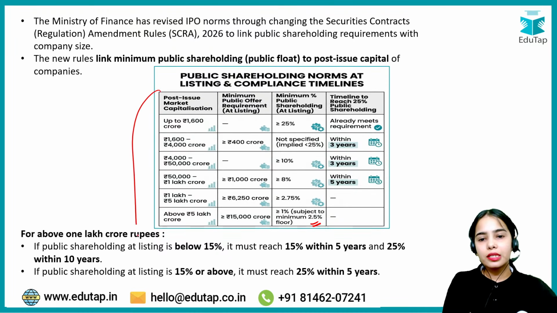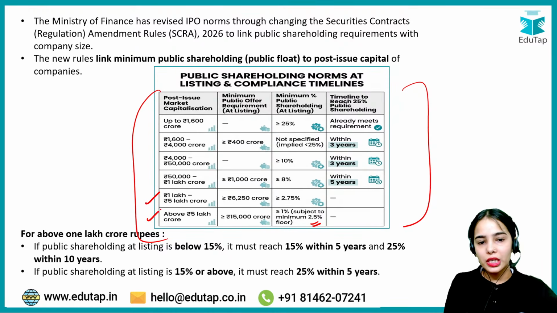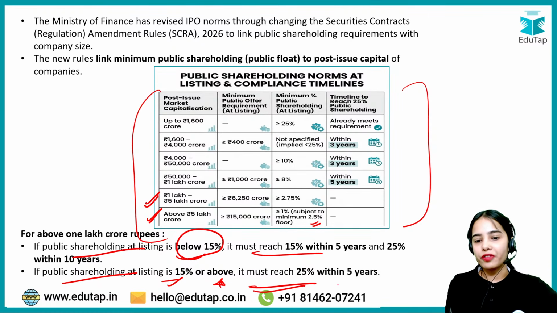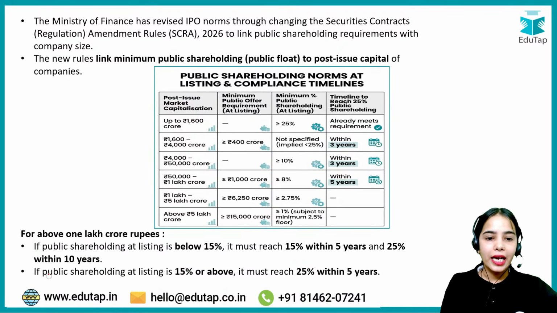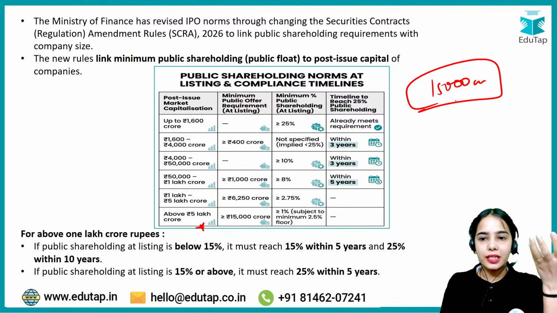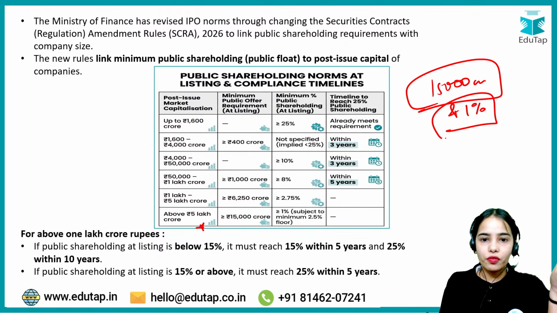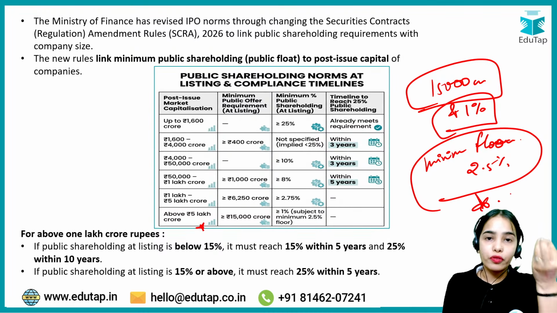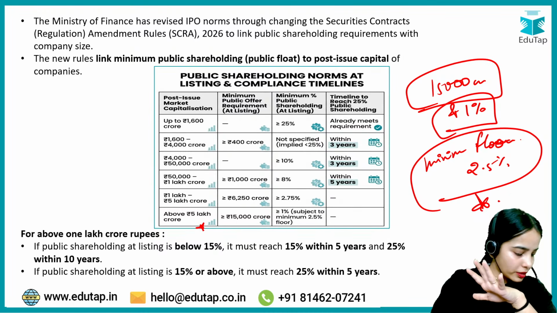This is the idea. Now this is the table that you have to remember. For the last two categories, if the public shareholding at the time of listing is below 15%, it must reach 15% within 5 years and 25% within 10 years. If public shareholding at listing is 15% or above, it must reach 25% within 5 years. That is the idea. Okay. And if a question comes in the examination regarding above 5 lakh crore, the requirement is at least 15,000 crore of minimum public offer at the time of listing, and 1% of the minimum public shareholding. But there is also a minimum floor that has been added, at 2.5%, at the time of listing. This is the idea. Any confusion here, anyone?